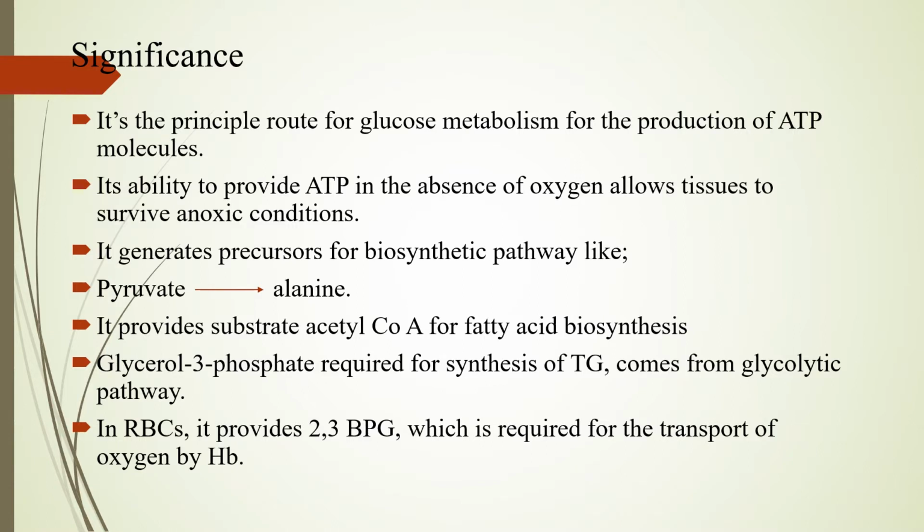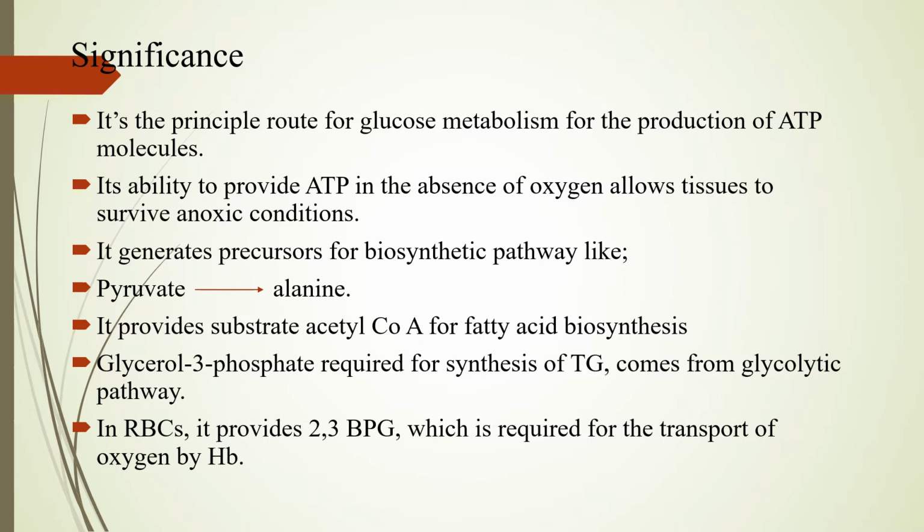So what is the significance of glycolysis? Glycolysis is the principal route for the metabolism of glucose and also for the production of ATP. Its ability to provide ATP even in the absence of oxygen helps in the survival of the tissues under hypoxic or anoxic conditions.